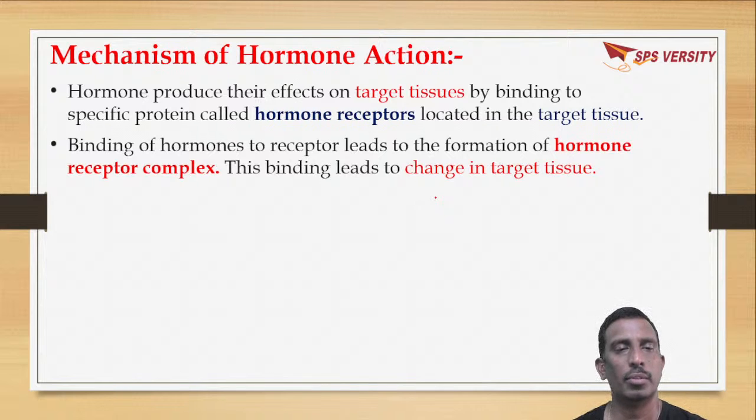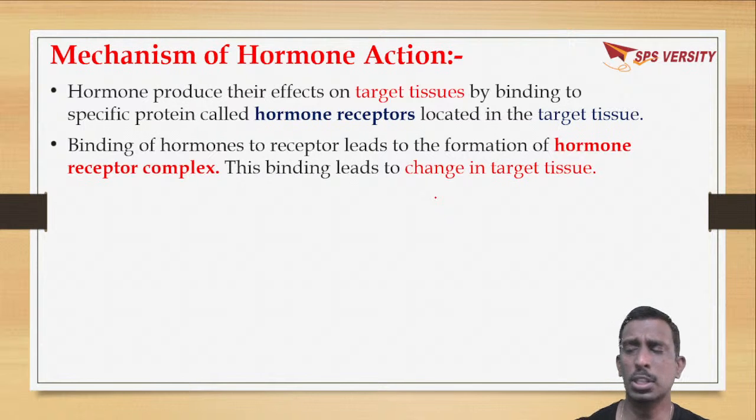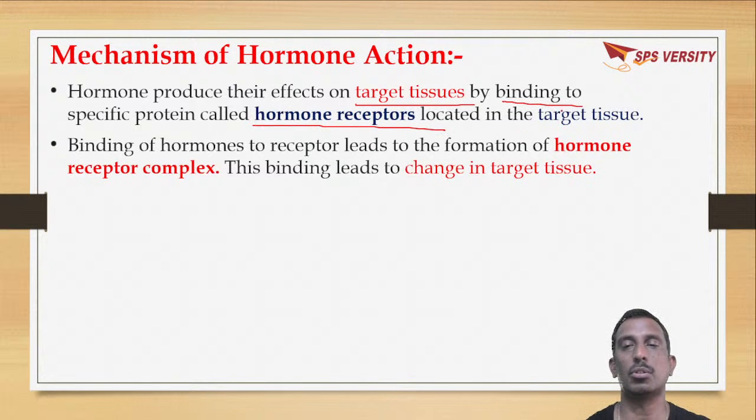Okay, we are now discussing that hormones will be released into the blood and they will act on the target organ. What is the mechanism of hormone action? Hormones show their effect on target tissues by binding to specific proteins. They are called hormone receptors, which are present on target tissues.